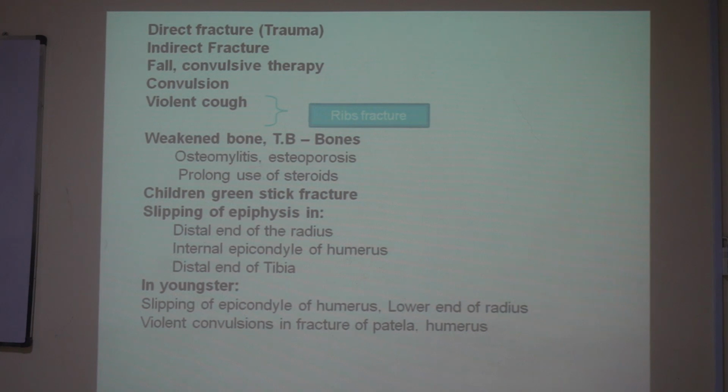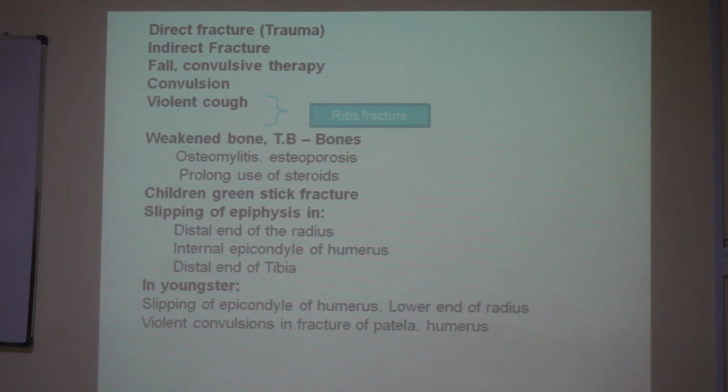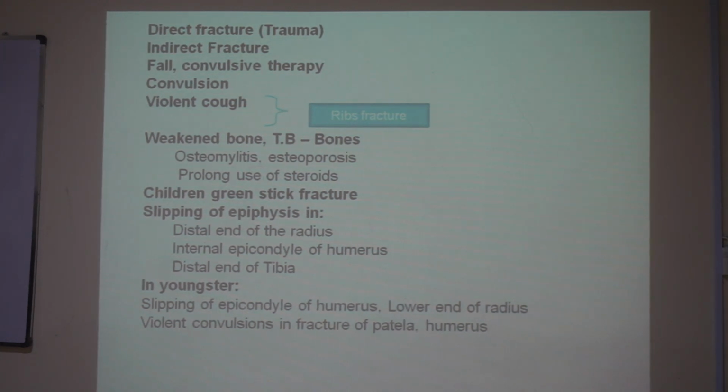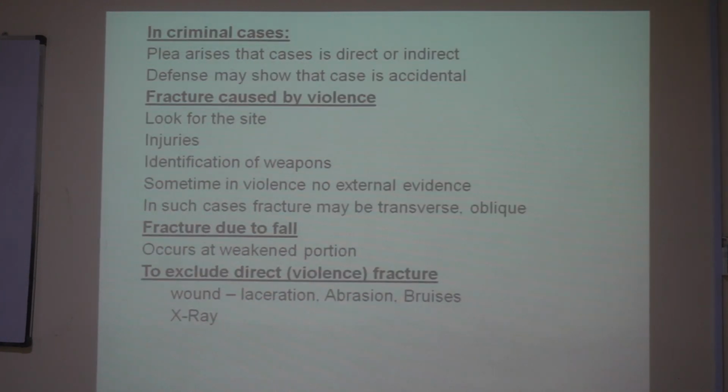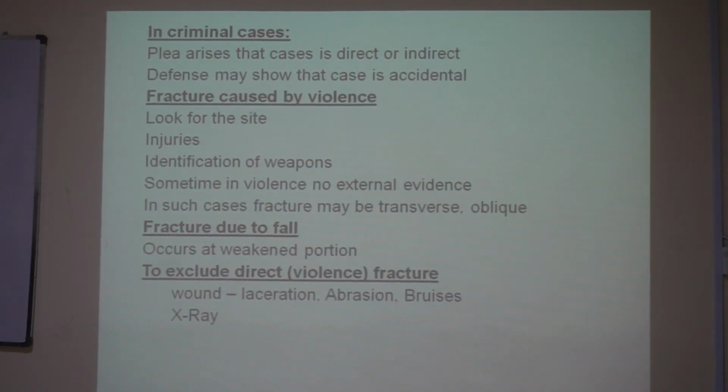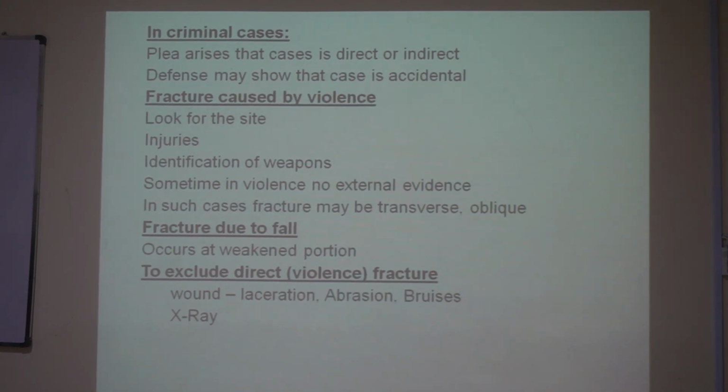In youngsters, the slipping of epicondyle of the humerus, lower end of the radius, and violent convulsions and fracture of the patella and humerus will result. So these are the pathological fractures in criminal cases.